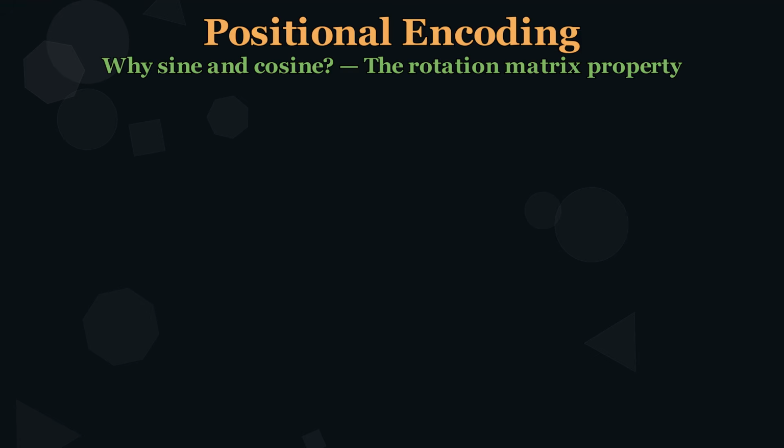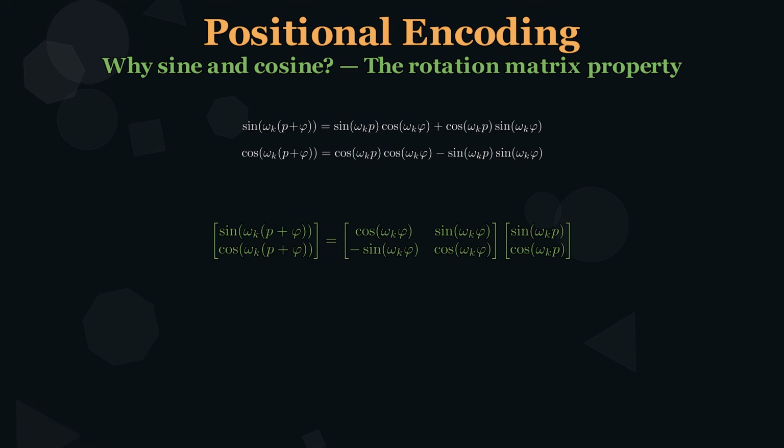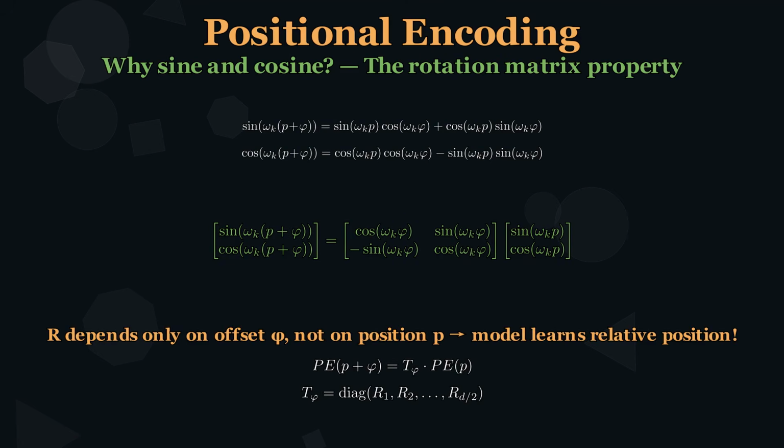Why sine and cosine specifically? Because for any fixed offset phi, PE at position pos plus phi is a linear transformation of PE at position pos. Using the trigonometric addition formulas, we can express the shifted encoding as a rotation matrix times the original. Here is the 2x2 rotation matrix. It depends only on the offset phi and the frequency omega_k, not on the position itself. This means the model can learn relative position through simple dot products. The full transform is a block diagonal matrix of d_model over two independent rotations.